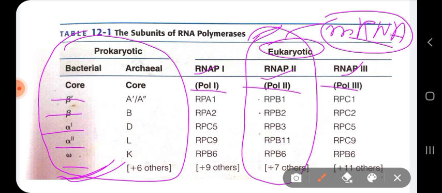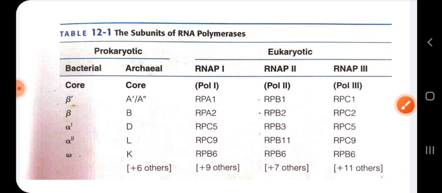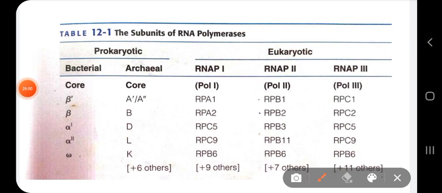Okay. So we are now going to discuss each of them. Polymerase 1 in eukaryotic cells transcribes your large ribosomal RNA precursor gene, whereas polymerase 3 transcribes your tRNA.